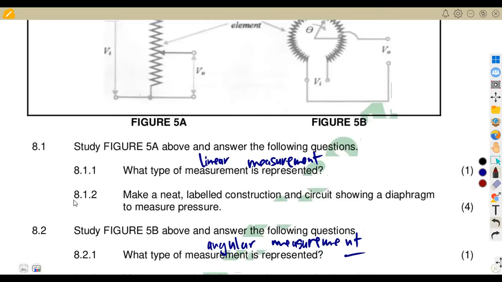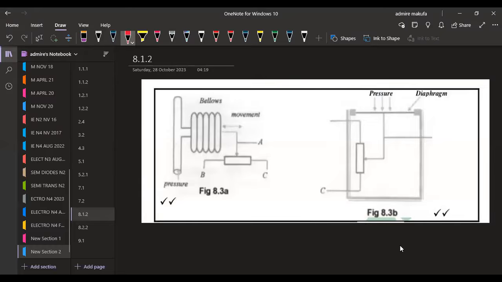Then 8.12, they are saying make a neat labeled construction circuit showing a diaphragm to measure pressure. From 5a, for a linear measurement, we must have a diaphragm under linear displacement. This is what I'm going to expect you to have for a diaphragm under linear displacement. That's what you're going to have for the first part. You're showing your bellows, the movement, the pressure. I think everything there is pretty clear for A.